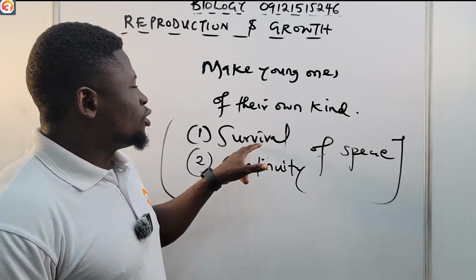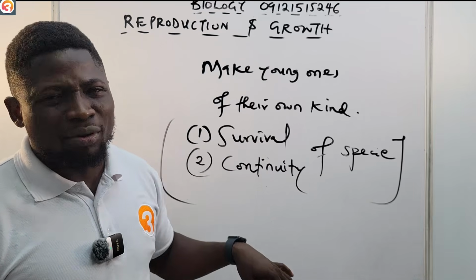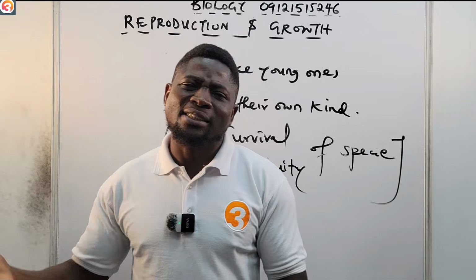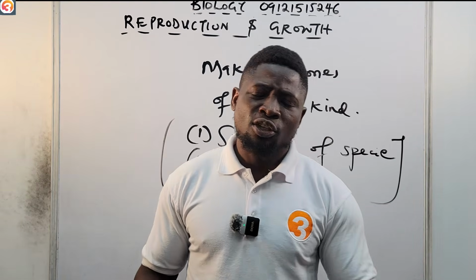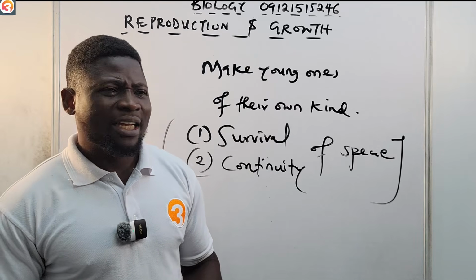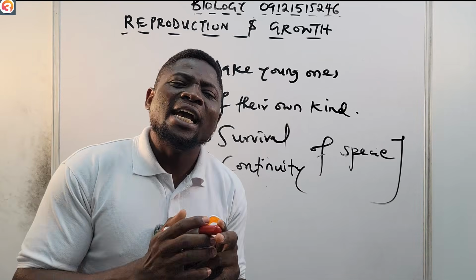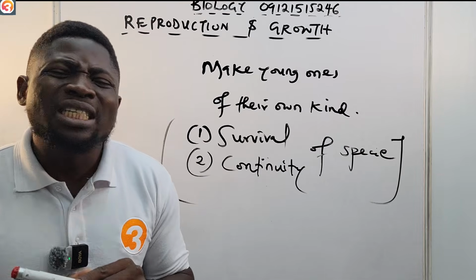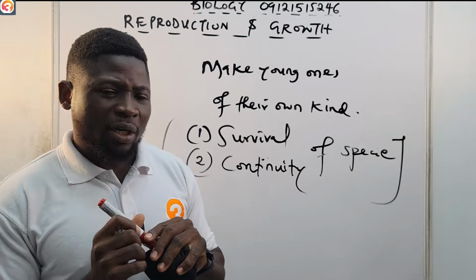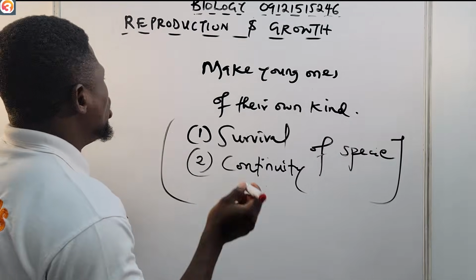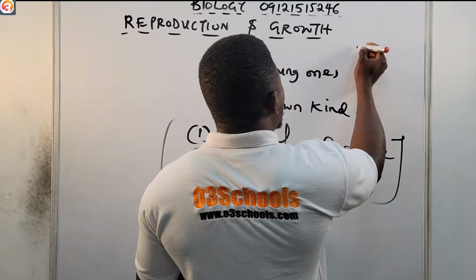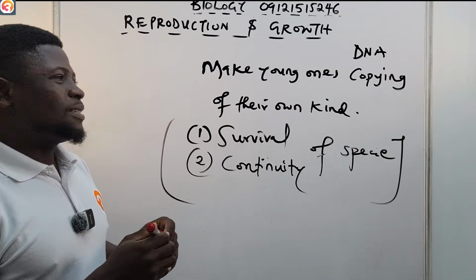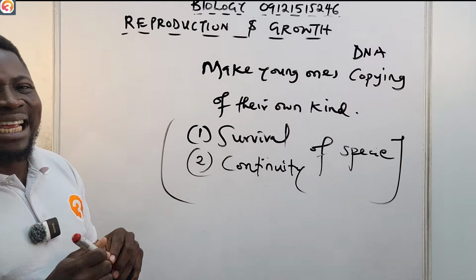So the survival of the species is very important. The continuity of the species is very important. You must pass the baton to another generation to come. So that is why reproduction is very important for the survival and continuity of species. Reproduction takes place by a process called DNA copying.